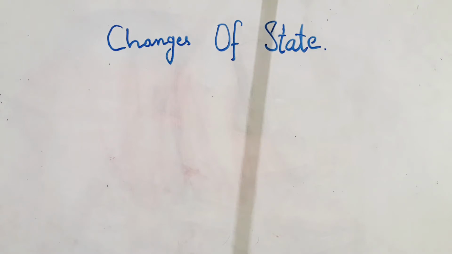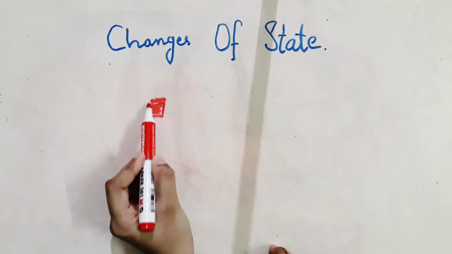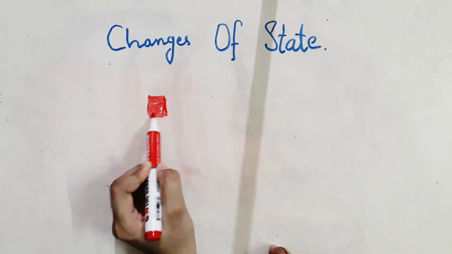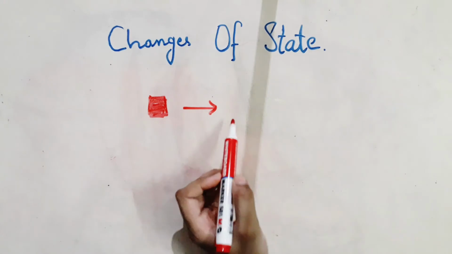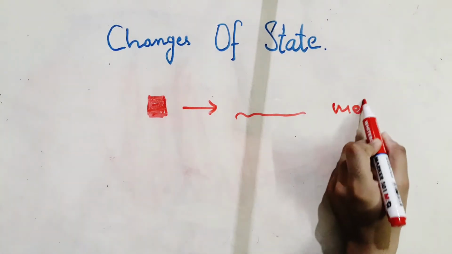Take an example of ice. Ice is a solid. If you leave ice in a warm place, it will melt and become liquid water. This process is known as melting.